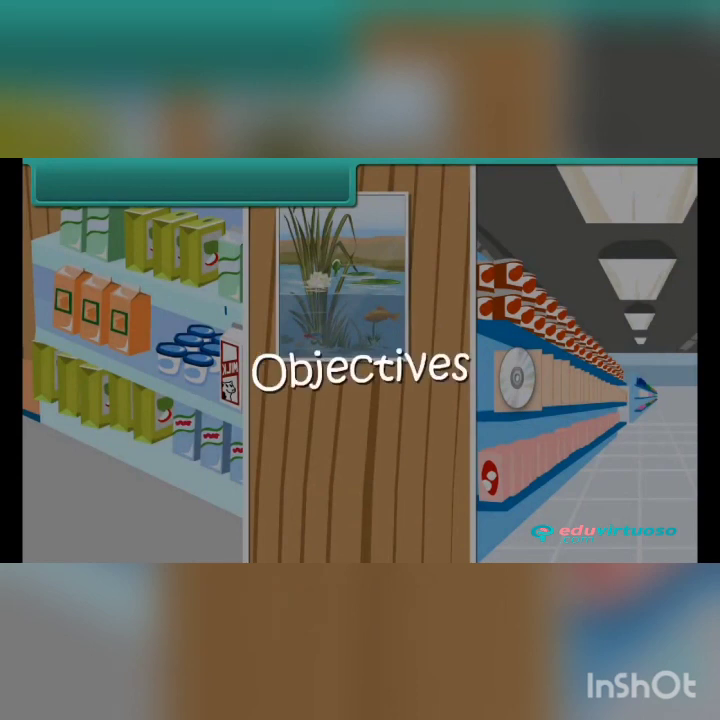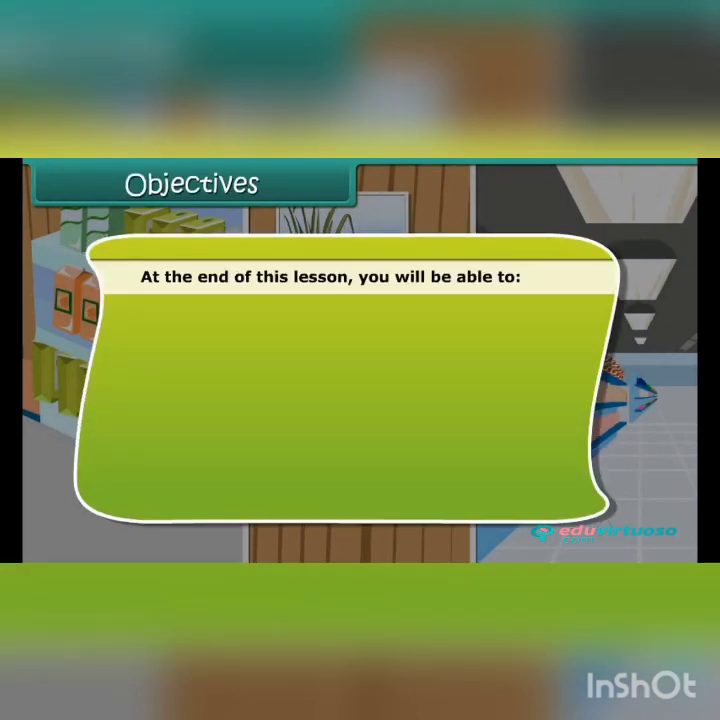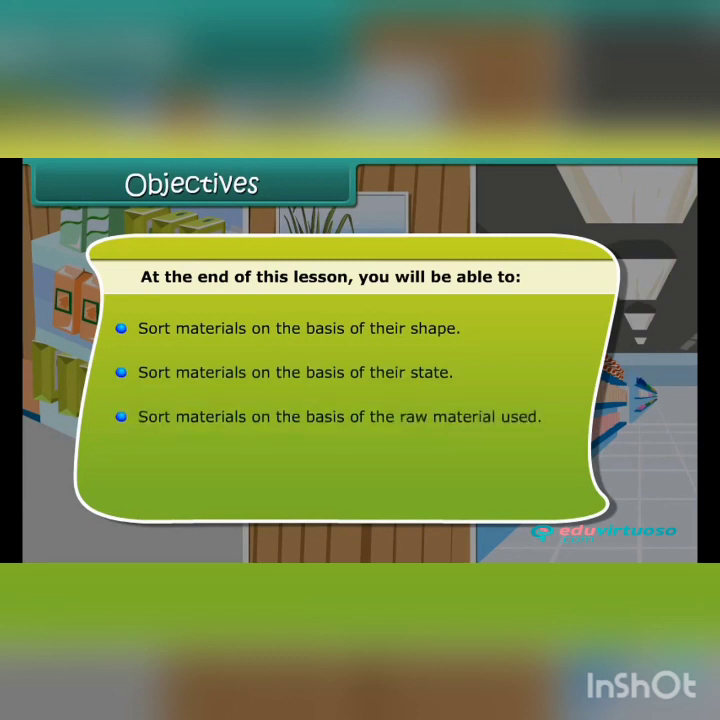So, our main objectives are: at the end of this lesson, you will be able to sort materials on the basis of their shape, sort materials on the basis of their state, sort materials on the basis of the raw materials used, and understand why sorting of material is important.